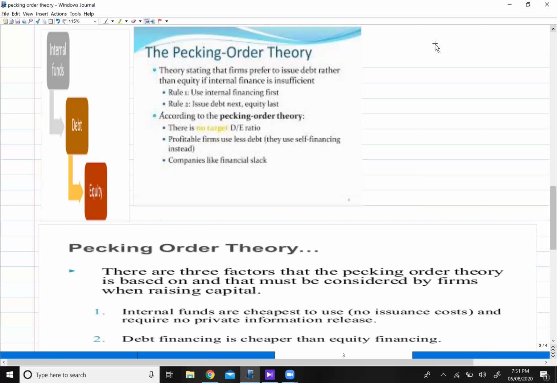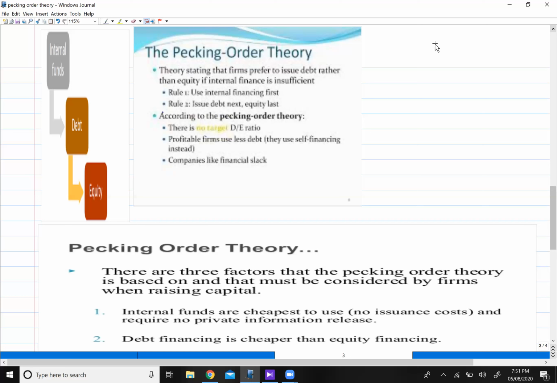So first I will go for retained earnings, then debt. Now on the third order you will go for equity financing. Over here we will use the term new equity. That means I will be issuing new shares, because retained earnings, that is also an equity, right? So that's why over here I'm using the term new equity.